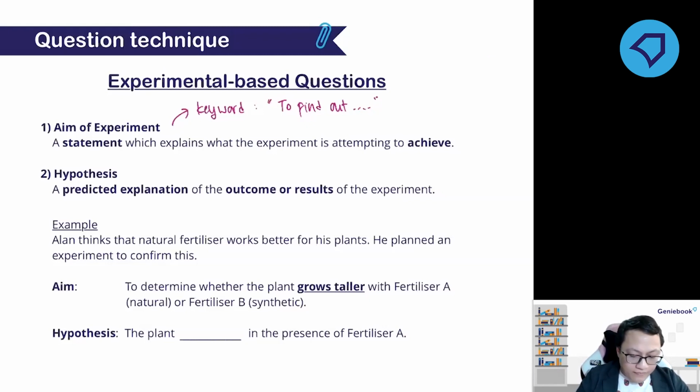The plant grows taller in the presence of fertilizer A, which is the natural fertilizer. What is synthetic? Synthetic means that it is made in the factory. It is made by humans. Natural fertilizer usually is from animal droppings, like the cow's dung, the buffalo's dung.